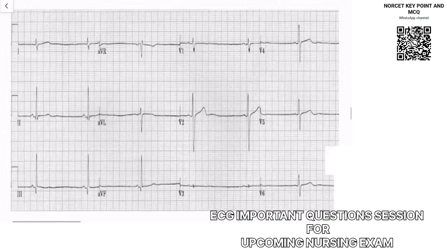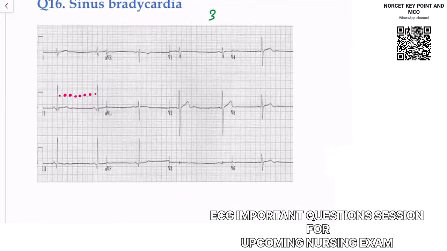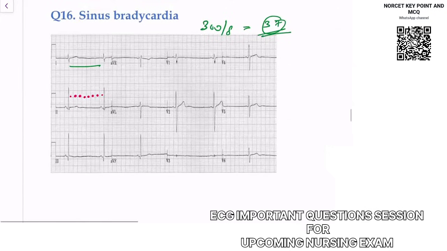Just calculate the heart rate. If you calculate the heart rate in this ECG, 1, 2, 3, 4, 5, 6, 7, 8. So if you divide 300 by 8, the heart rate will come around 37, right? Heart rate will come close to 37. Heart rate less than 60 means it is a sinus bradycardia, right? You can see this is considered a sinus bradycardia. How to calculate? 300 by RR interval.